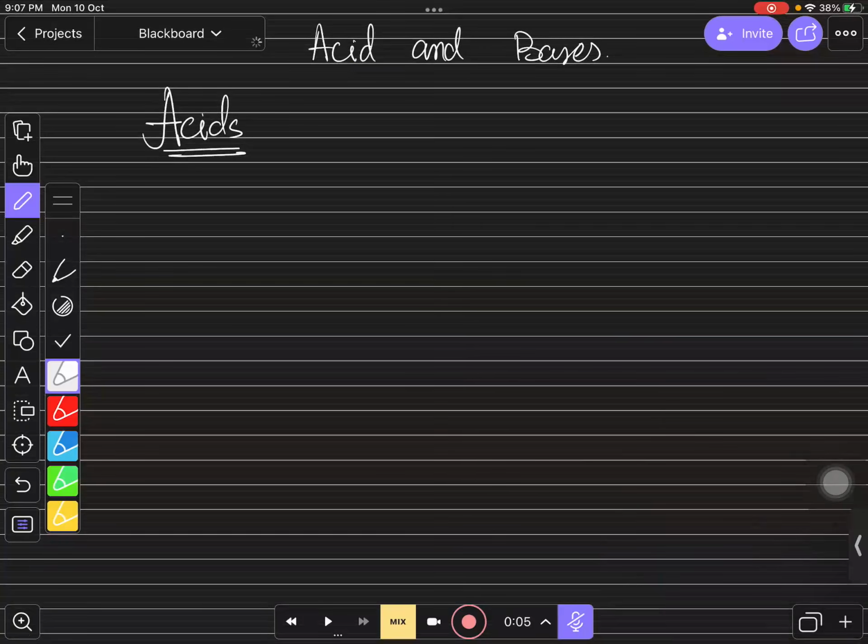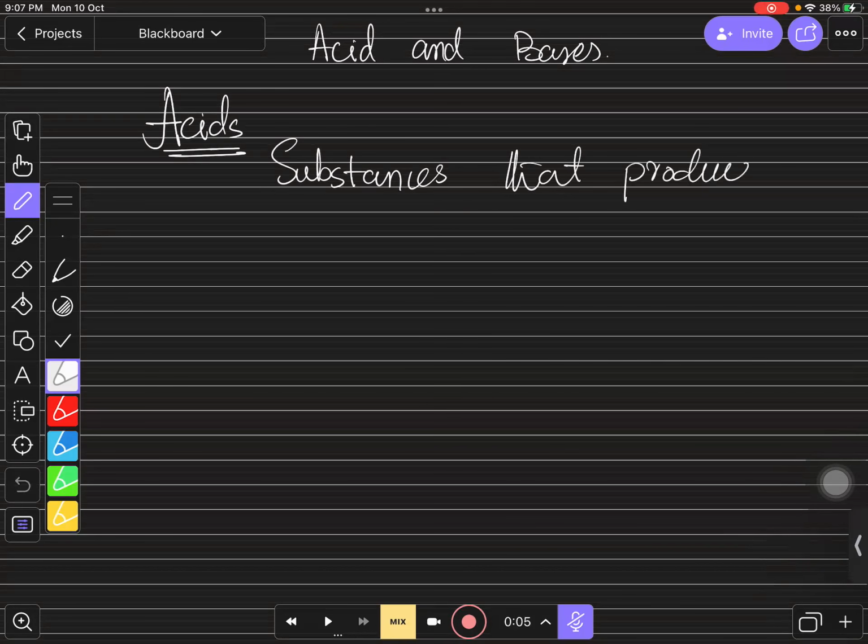So let's start with the word acid. What is the definition of this word? So if you talk about the definition, you can say that, bacho, acids are substances that produce H positive ions in the aqueous solution, right?